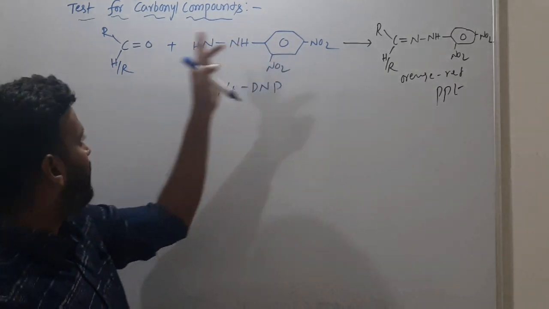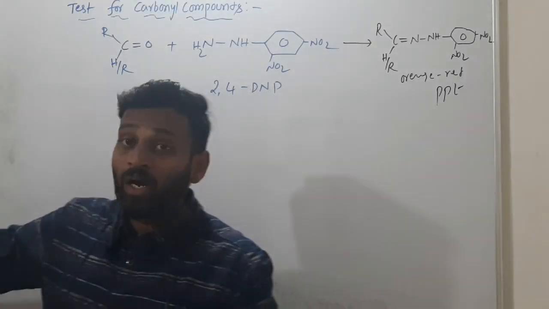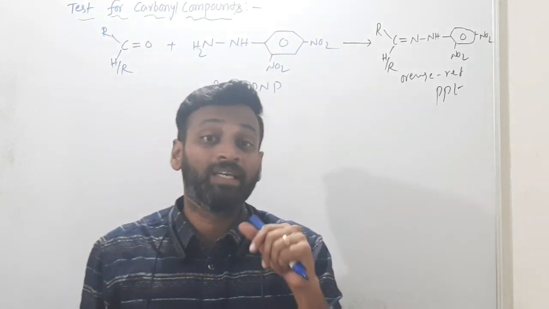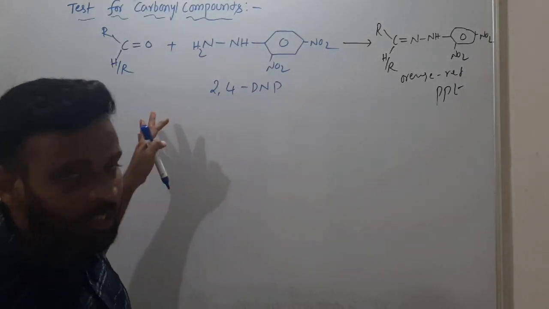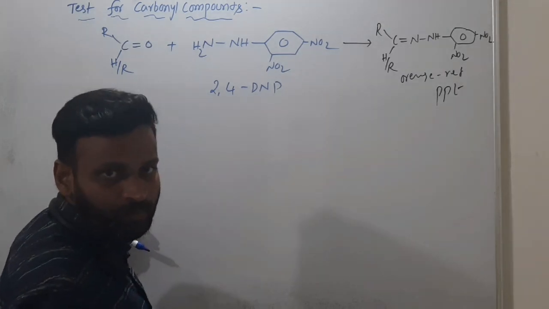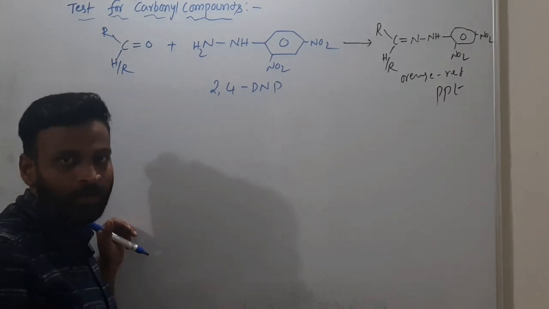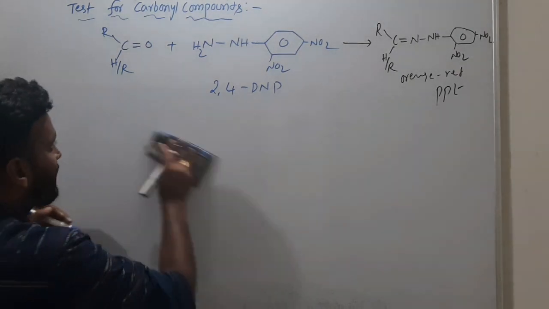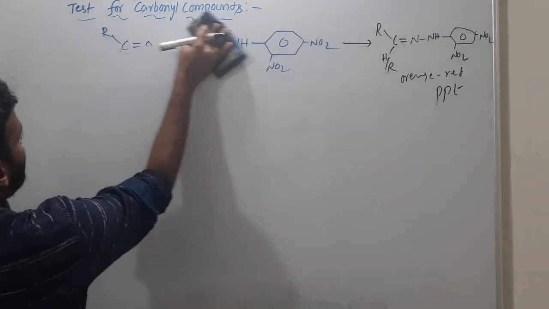So, okay, sir, the given compound is a carbonyl compound. Now I have a doubt: is the carbonyl compound an aldehyde or a ketone? I got an orange-red precipitate. That means the carbonyl compound is an aldehyde or ketone. That is my question. If I get an orange-red precipitate, I have some clarity: the given compound is either an aldehyde or a ketone. So which is it? We will test using different reagents, one by one.